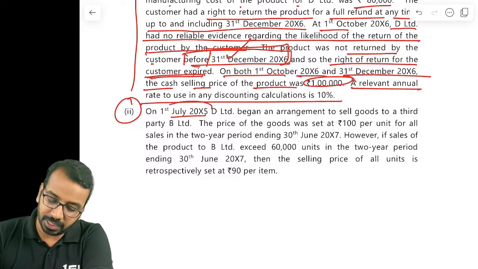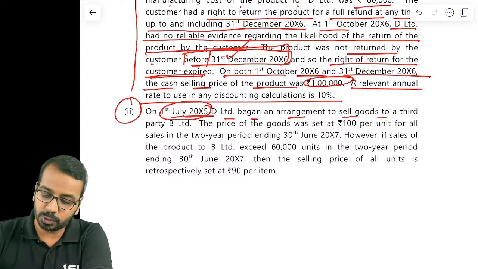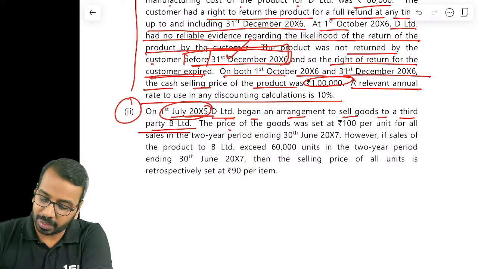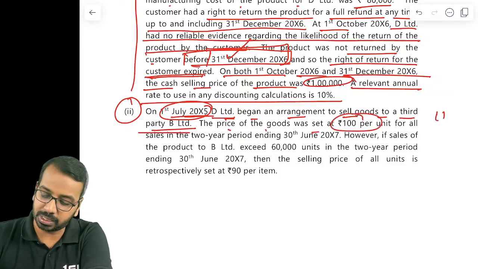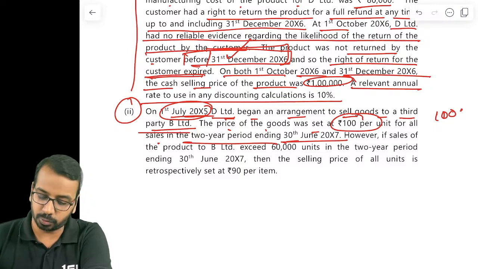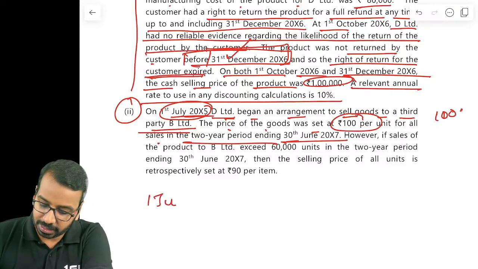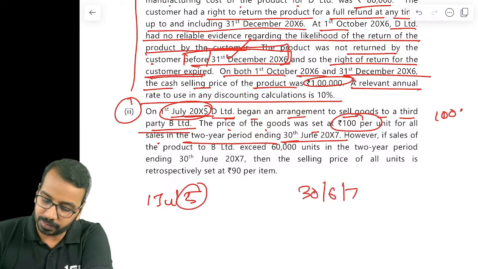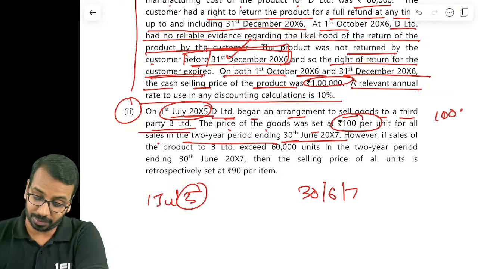On 1st of July of year 5, 2005, D Limited began an arrangement to sell goods to a third party, B Limited. D Limited to B Limited. Price of the goods was set at 100 per unit. So this is the transaction price for all the sales in the 2-year period ending on 30th of June. So from 1st of July of year 5 till 30th of June of year 7, price fixed is 100.